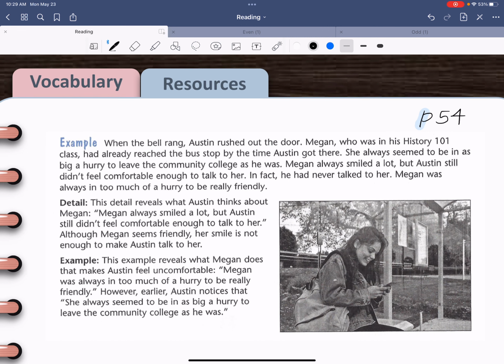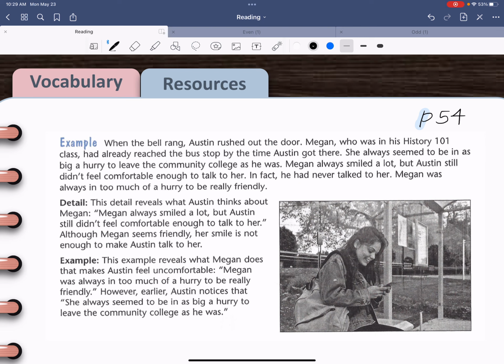When the bell rang, Austin rushed out the door. Megan, who was in his History 101 class, had already reached the bus stop by the time Austin got there. She always seemed to be in as big a hurry to leave the community college as he was. Megan always smiled a lot, but Austin still didn't feel comfortable enough to talk to her. In fact, he had never talked to her. Megan was always in too much of a hurry to be really friendly.